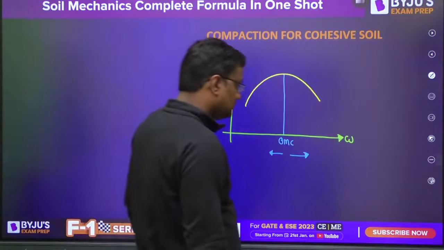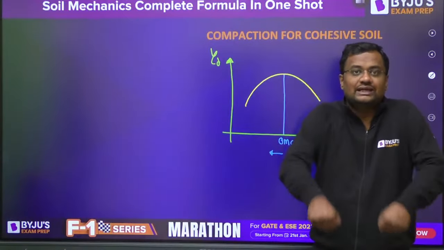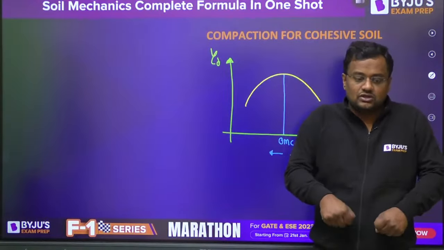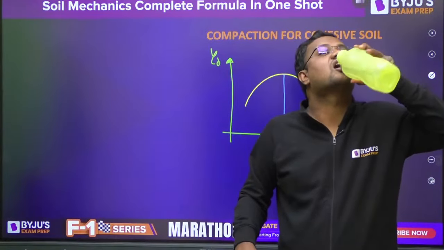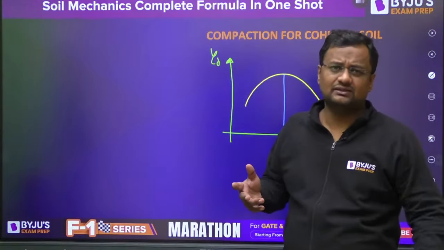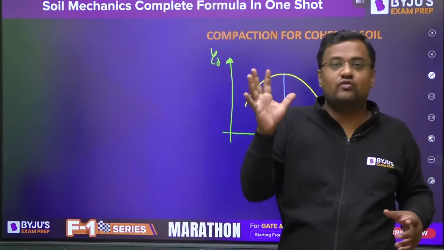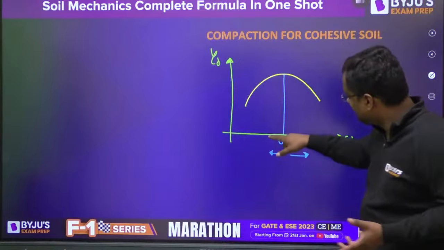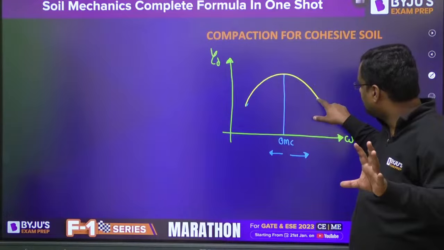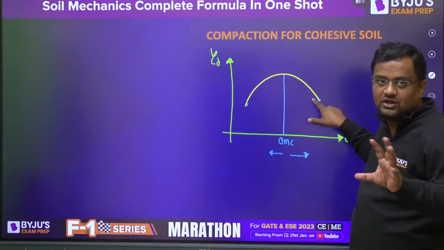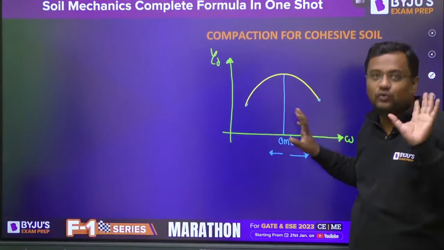Suppose you know atta, wheat flour. To make chapati, you knead the wheat. If you put a couple of drops of water, nothing will happen. It will not come in the densified form. If you put a lot of water, then also it will not come. So with less water, the flour will not come in solid form, and with a lot of water, again it will not come in solid form. To get the maximum density, we put an optimum amount of water in the flour.